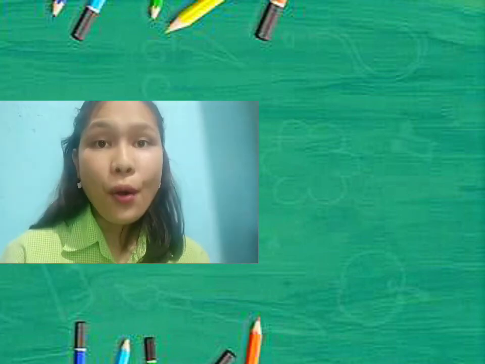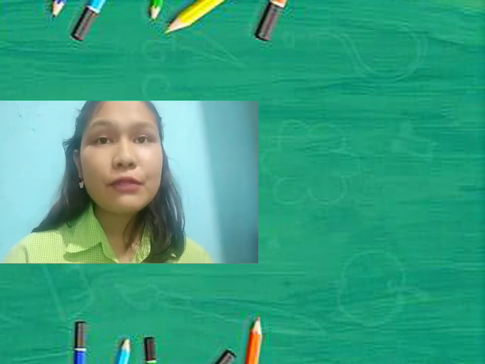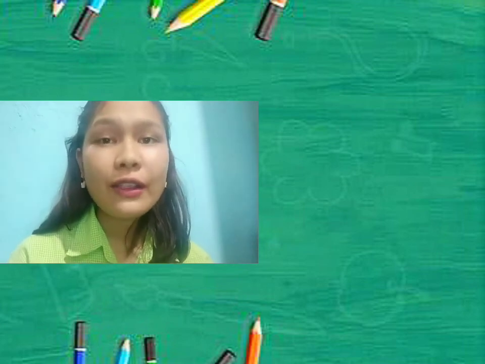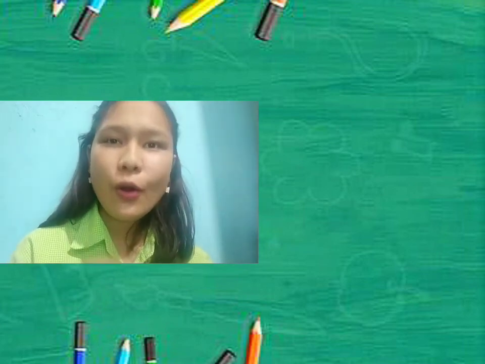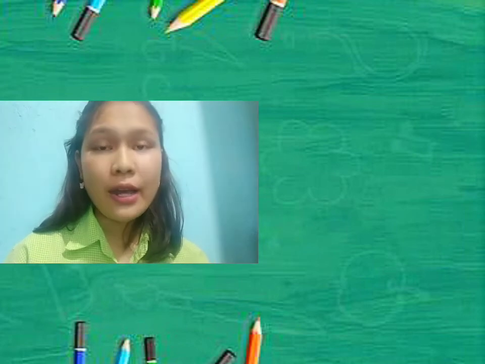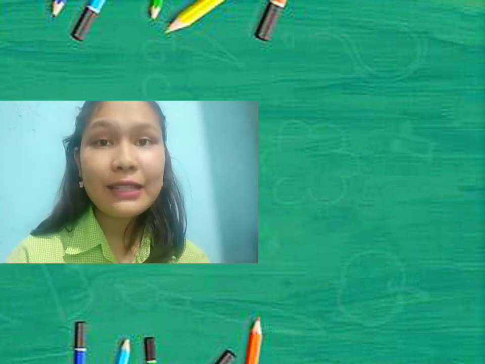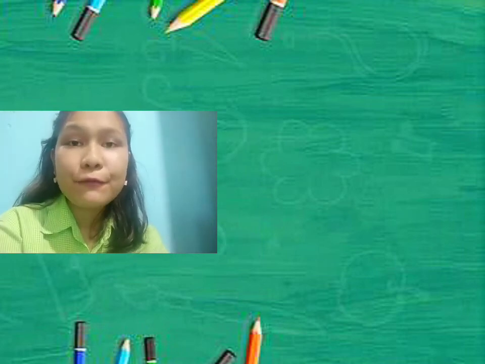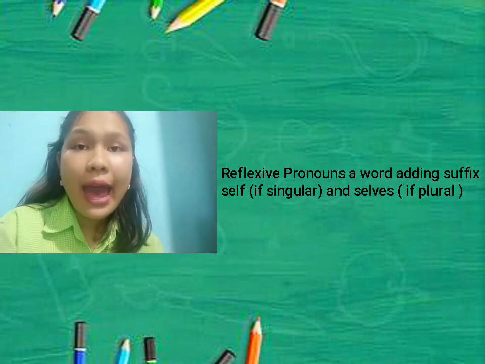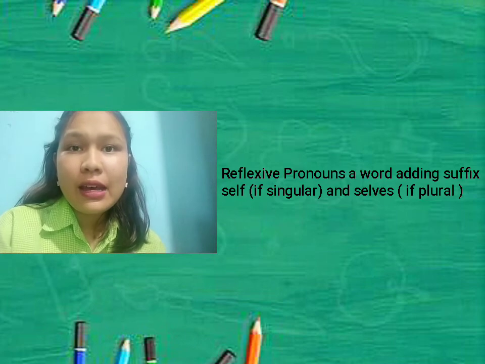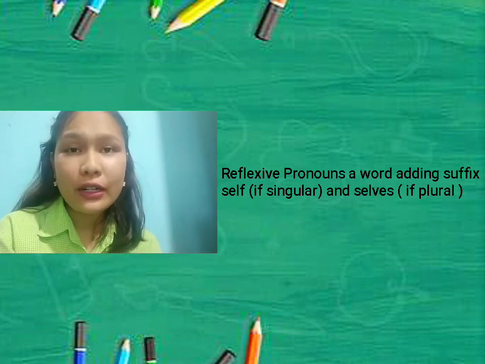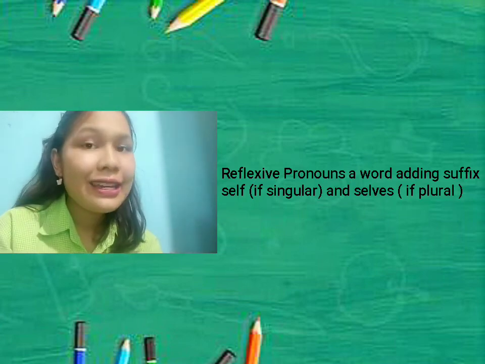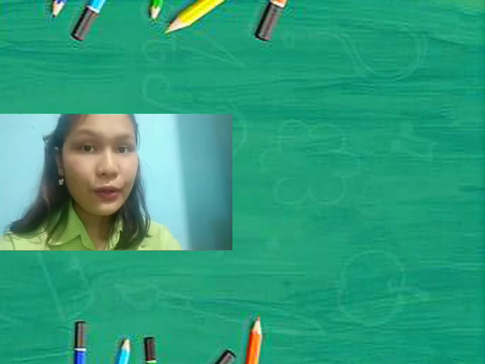There are more reflexive pronouns, not only myself or yourself. Reflexive pronouns are formed by adding the suffix self if singular and selves if plural.